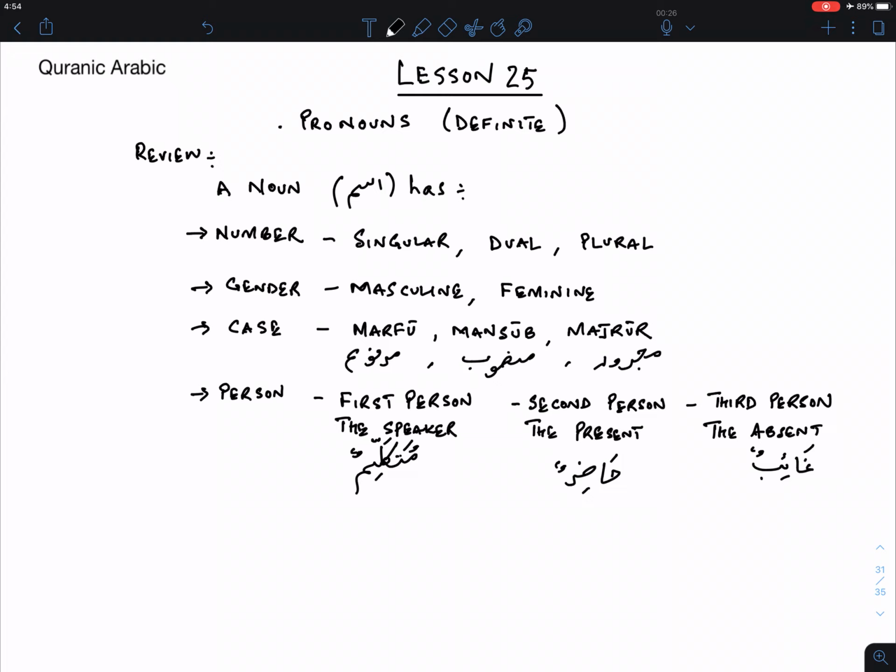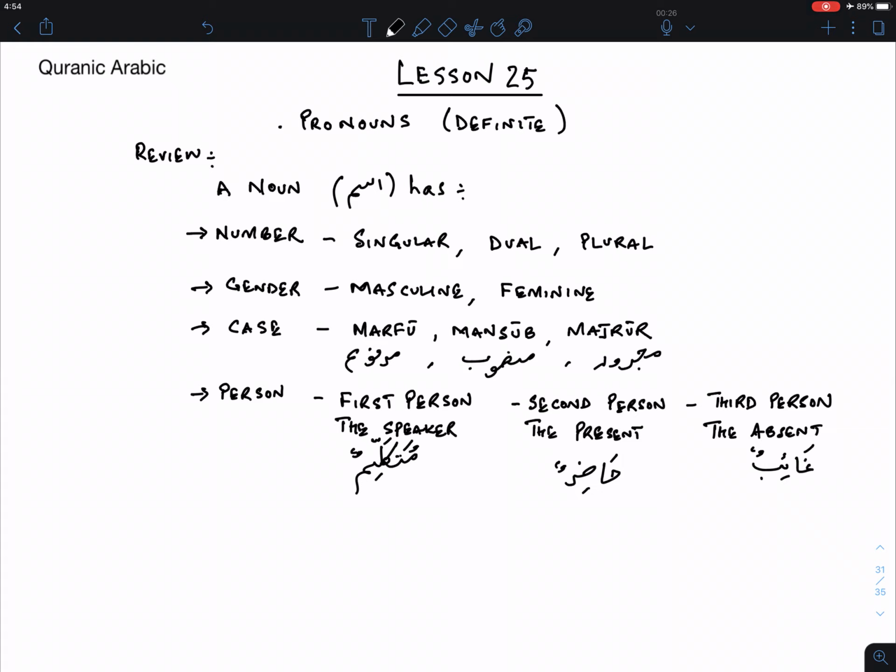Now, all of these variations will manifest in the pronouns that will come. And by the way, the pronouns are tied to the verb as well. So if you total these up, you will see how many terms that turns into.